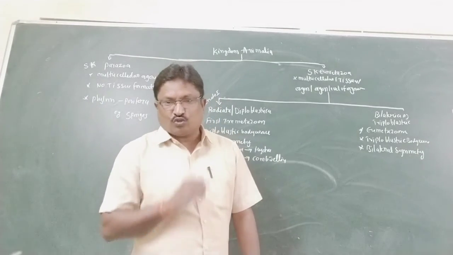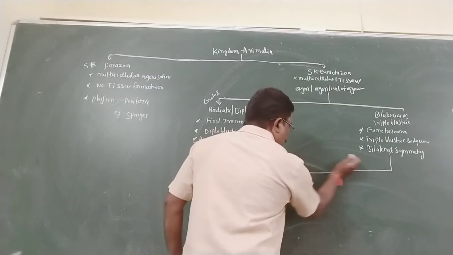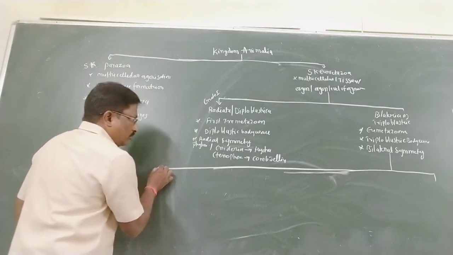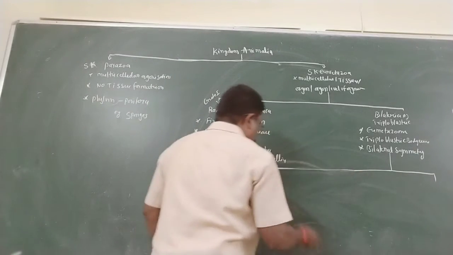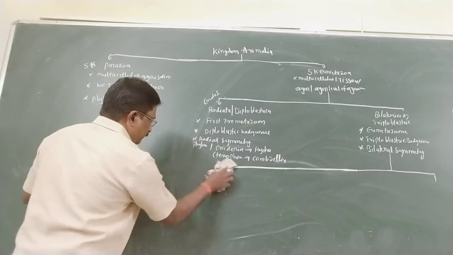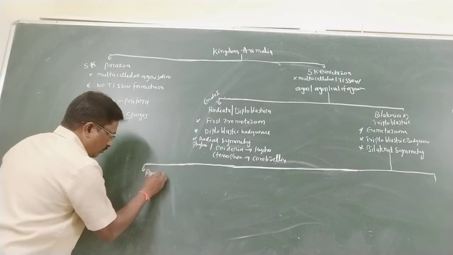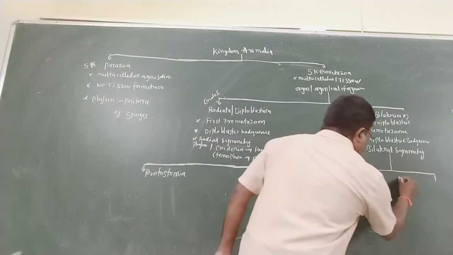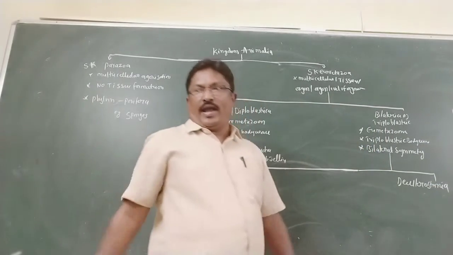The divisions are Protostomia and Deuterostomia.